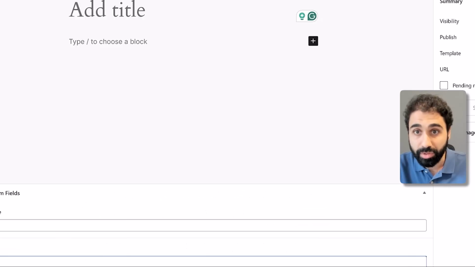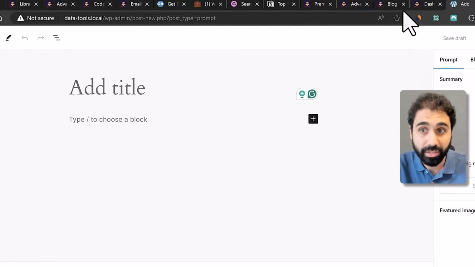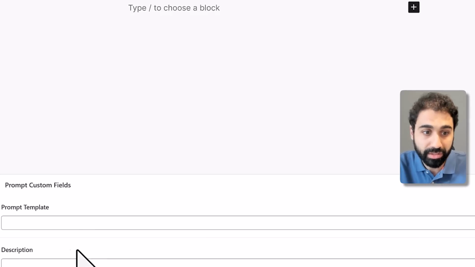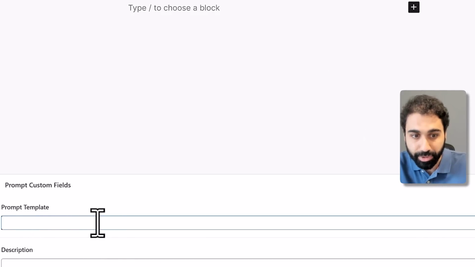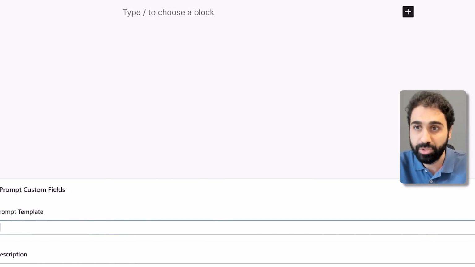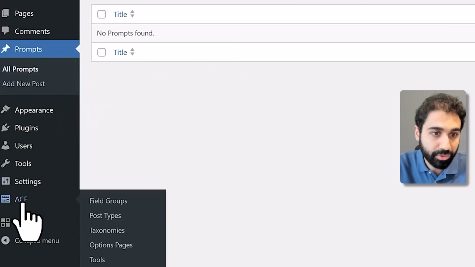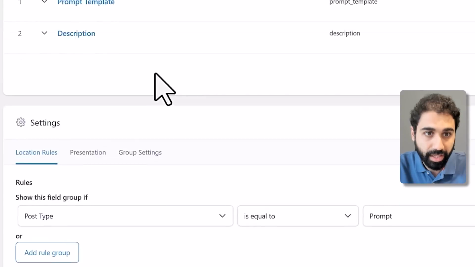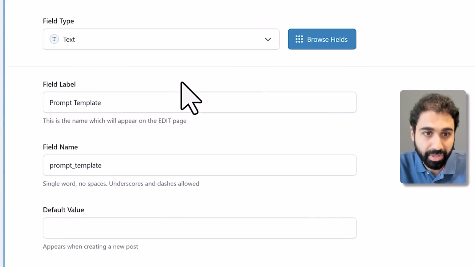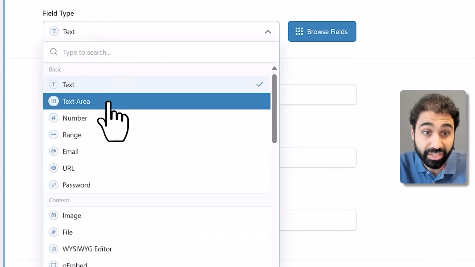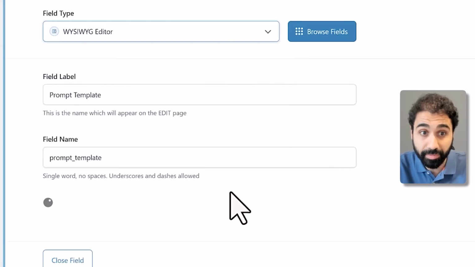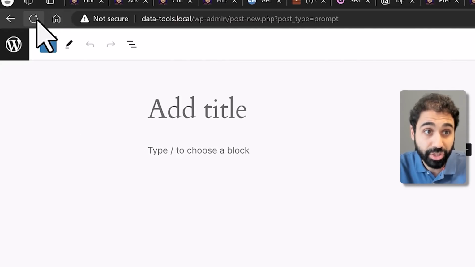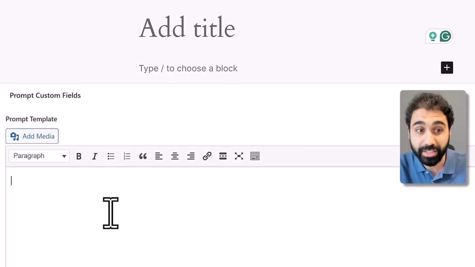Perfect. Now let's go back to my dashboard again to show you this small tip. Maybe you don't want to add a simple text input like this. You want a text editor. What we can do is go back to ACF, field groups, and click on edit this one, and just open the prompt template, for example, and in the field type, you can select text area or maybe an editor. And now if you save and refresh the page here, you see now the prompt template is an editor.